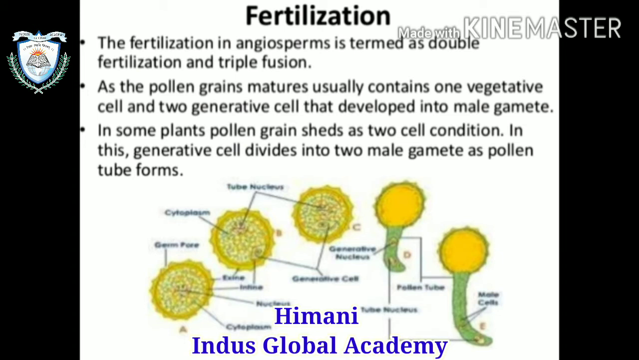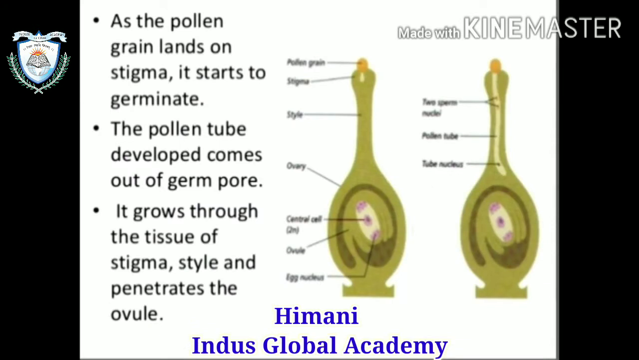Fertilization in angiosperms is termed double fertilization and triple fusion. Why? I will tell you in this lecture. As the pollen grain matures, it usually contains one vegetative cell and one generative cell, and that will develop into the male gametes. In some plants, the pollen grain is shed at the two-cell condition. In this case, the generative cell divides into two male gametes as the pollen tube forms.